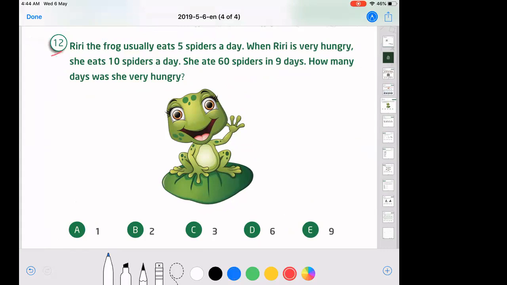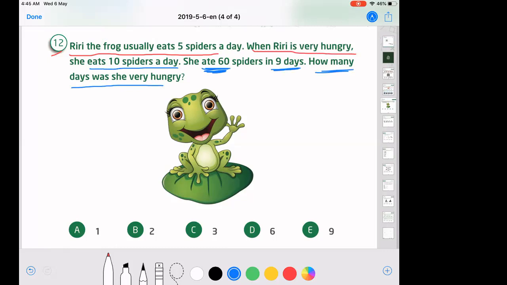Question number 12. Riri the frog usually eats 5 spiders a day. So normally it eats 5 spiders a day. When Riri is very hungry, she eats 10 spiders a day. Now she ate 60 in 9 days. How many days was she very hungry? So the question now is, how many days was she hungry?